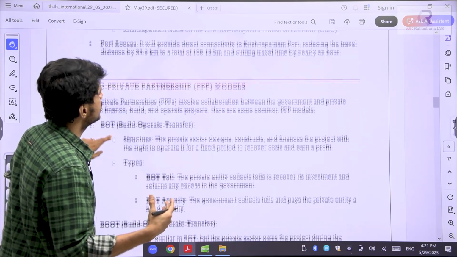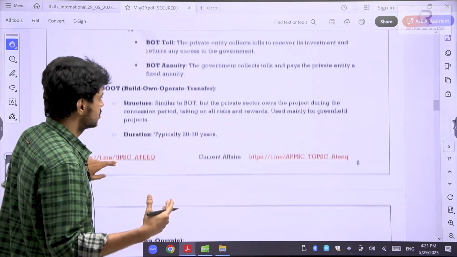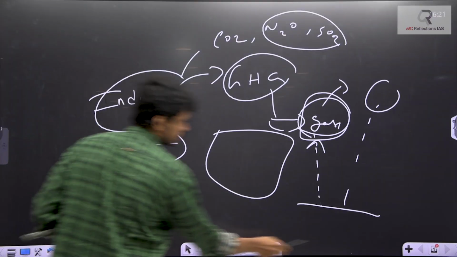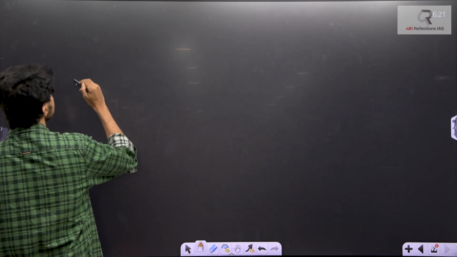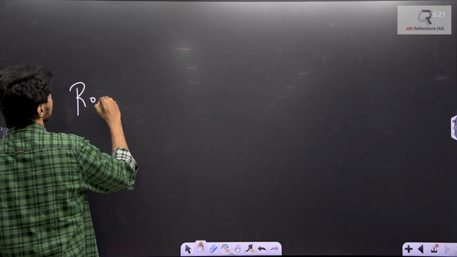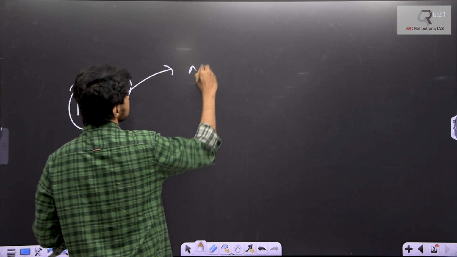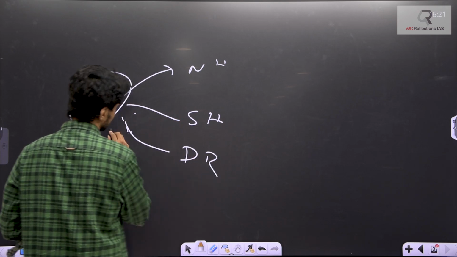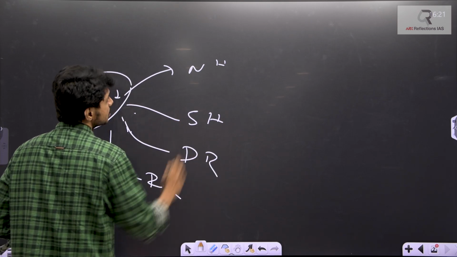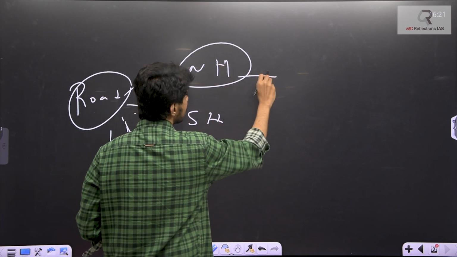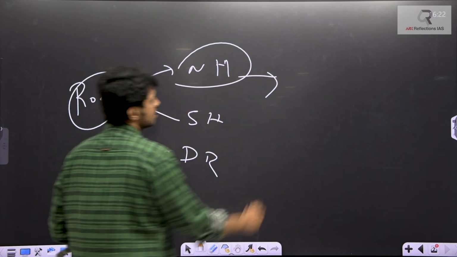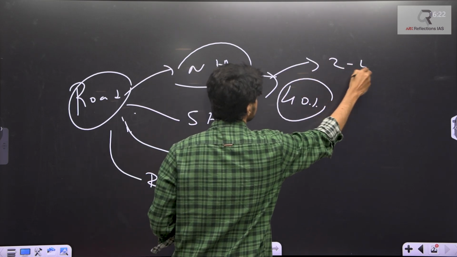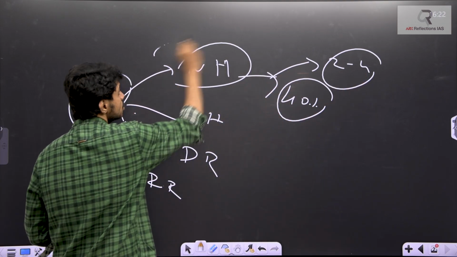So what is this public-private partnership? What are the roadways? Now see. Within the roads, you have national highways, state highways, district roads, rural roads, right? This is the major one. These are very broad in nature. Basically, they carry 40% of the traffic, but they are only around 2 to 4% in composition among the total roads.